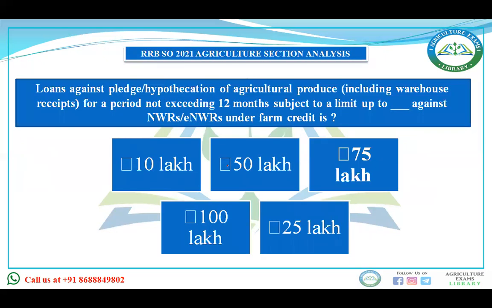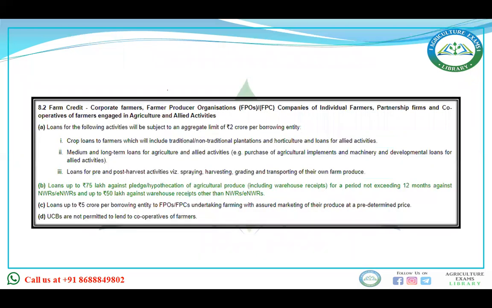Loans against the pledge or hypothecation of agriculture produce, including warehouse receipt for a period not exceeding 12 months, subject to limit up to dash against the negotiable warehouse receipt or electronic negotiable warehouse receipt under farm credit is. The answer is 75 lakh rupees. Okay, if you see, there are two categories. One is loans for the following activities will be subject to aggregate limit of 2 crore per borrowing entity.